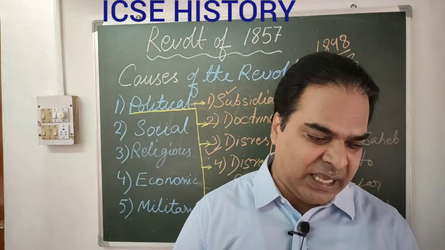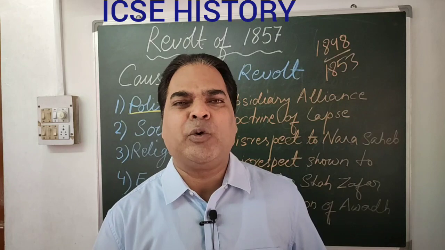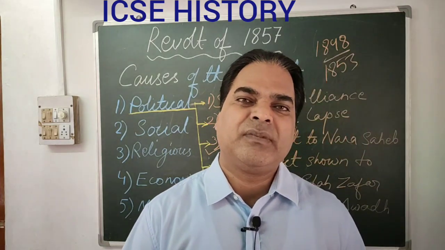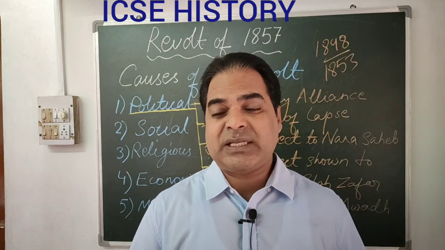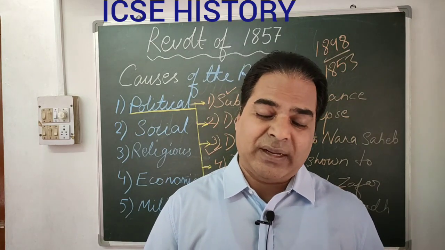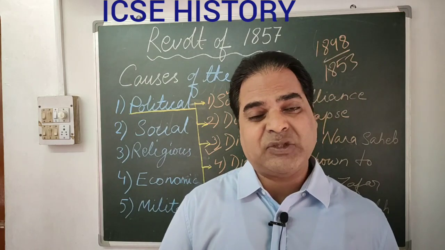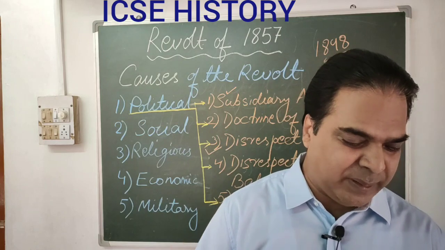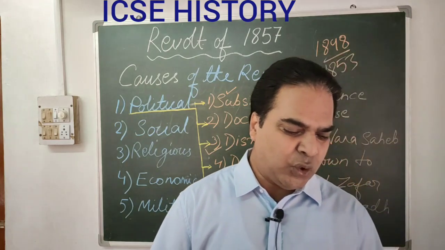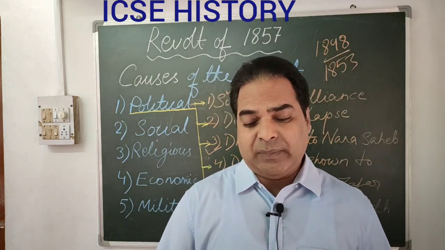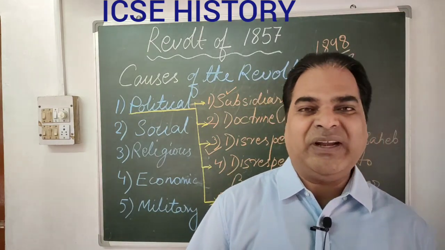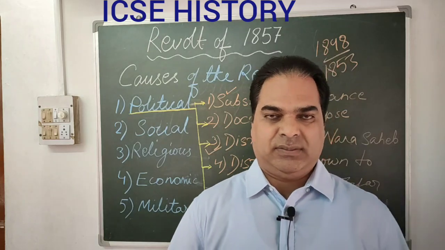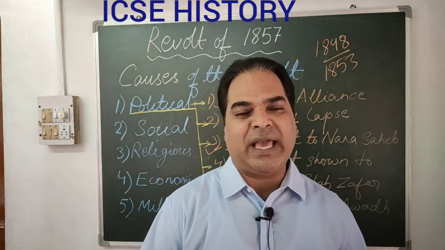revolt. There were a lot of people who respected Nana Sahib, and their sentiment was very much hurt. So when Nana Sahib was treated this way and his pension was stopped, that hurt the sentiments of the people who supported him and respected him a lot. This infuriated the masses and instigated the people to revolt against the Britishers.